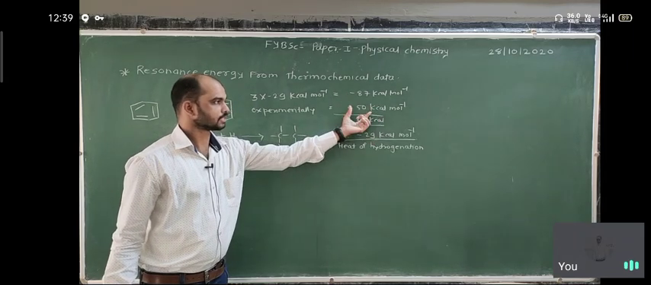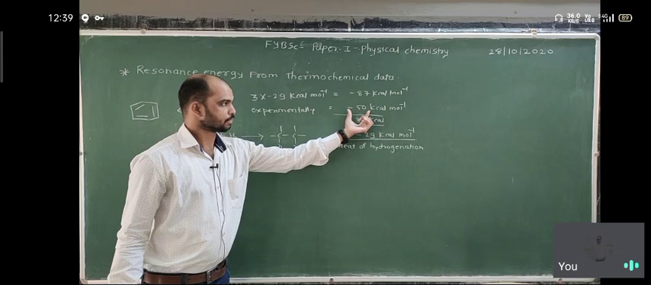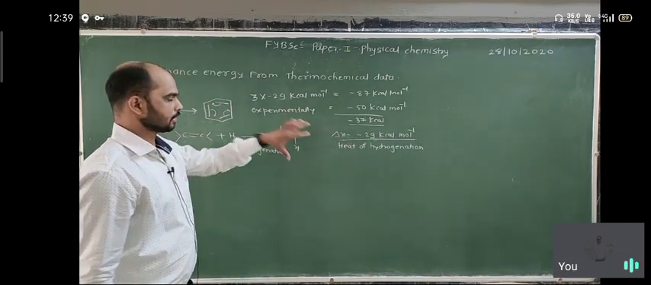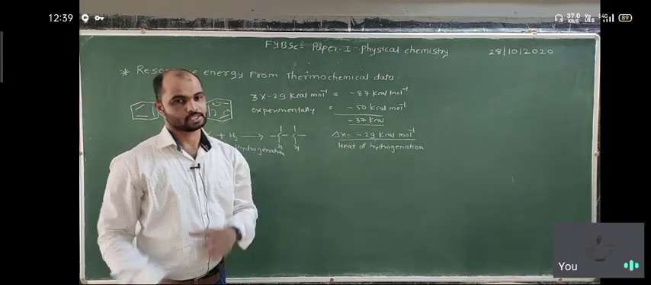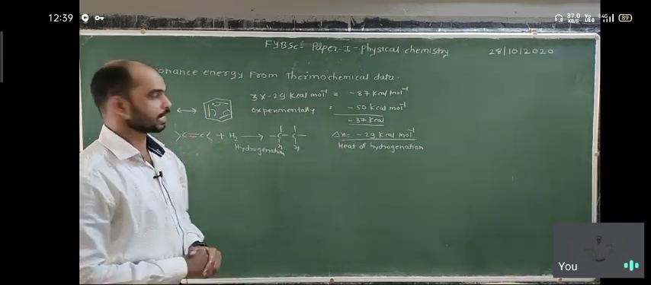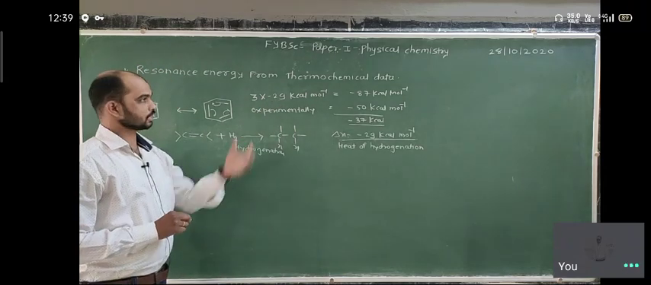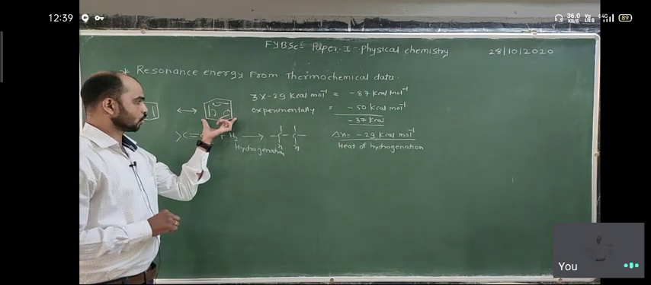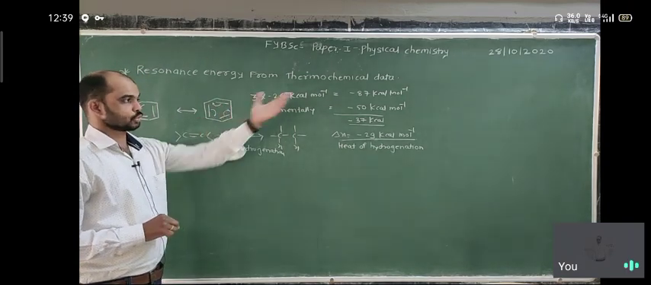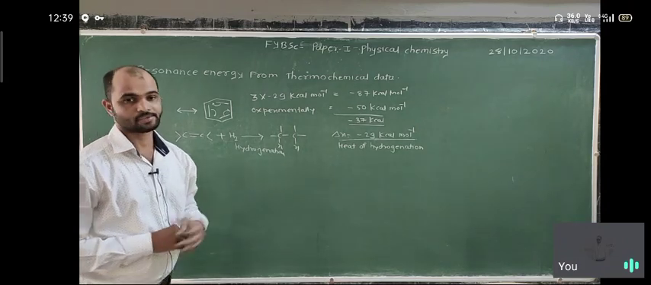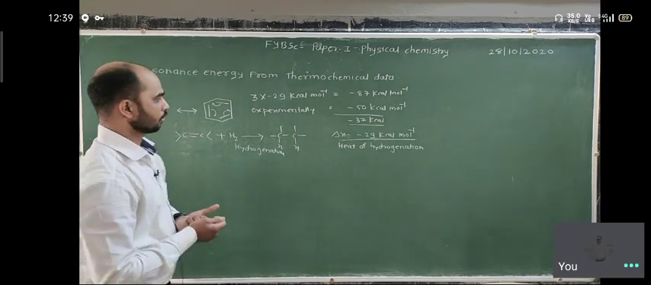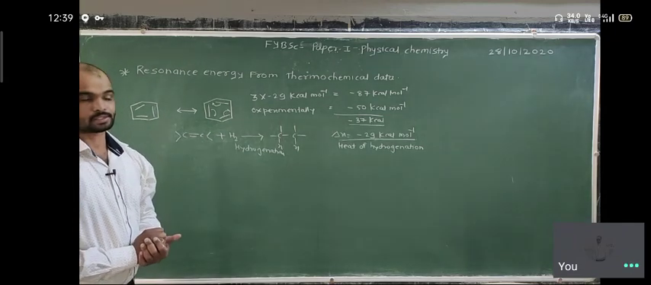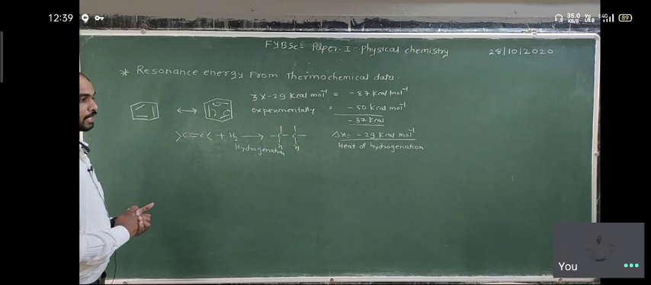So not a degree Celsius, it is a kilocalorie. As compared to minus 87, benzene has only minus 50 kilocalorie. This difference is the resonance energy, the resonance stabilization energy. This is thermochemical data, because thermodynamics says if there is a localized bond, benzene is expected to show minus 87 kilocalorie, but in a delocalized state, benzene has minus 50 kilocalorie. So the difference between them is the resonance energy.